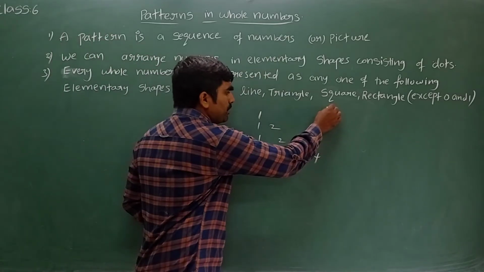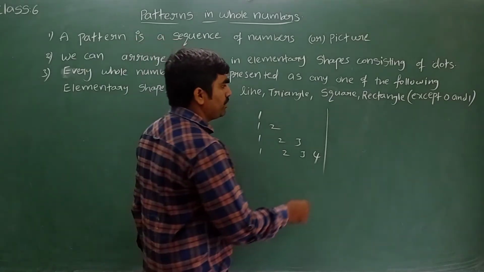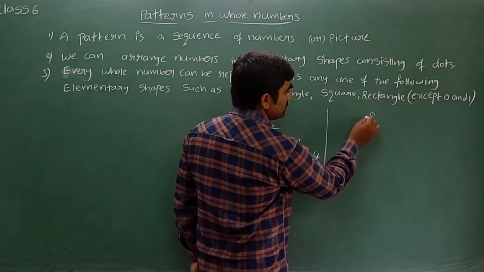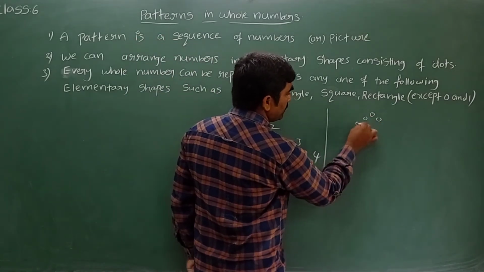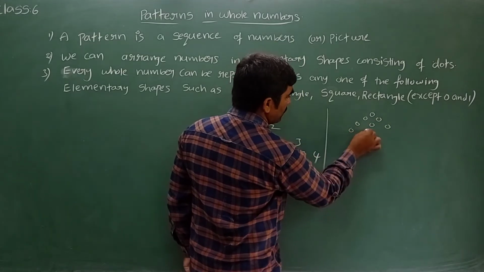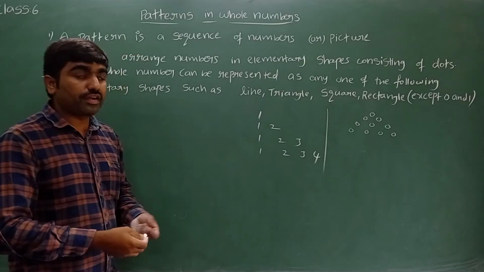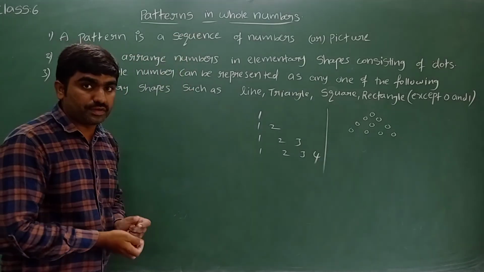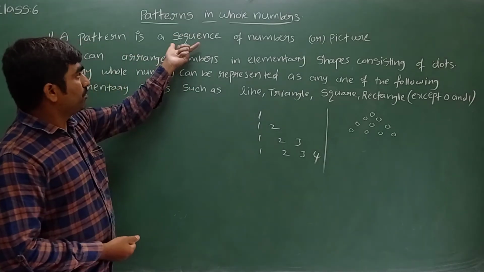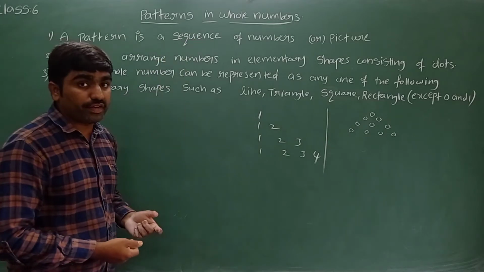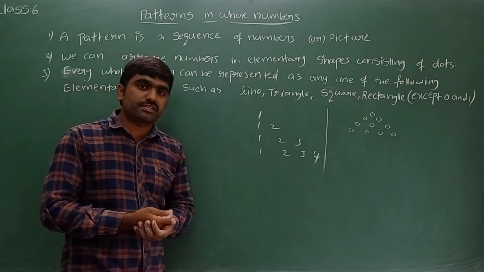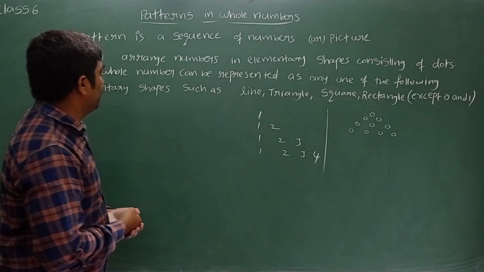That arrangement may be with pictures also. Let me take one picture. Yes, again I will take the picture. Now see how I am taking it. Even this type of arrangement we can see in this pattern concept. Hope everybody understood what is meant by sequence: an arrangement of numbers in a particular order.